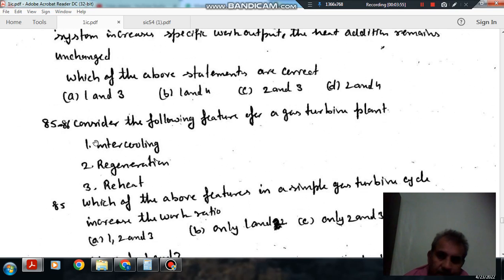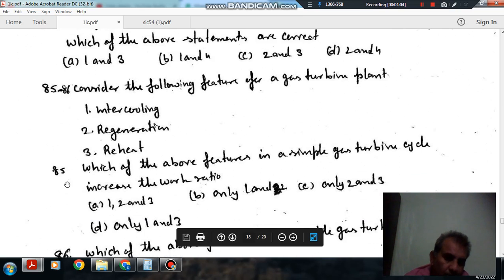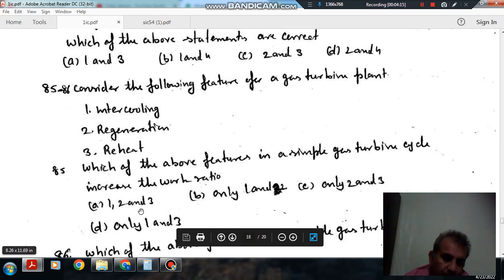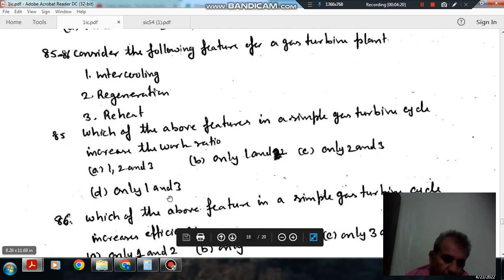Question number 85 and 86. Consider following features of a gas turbine plant. 1. Intercooling, 2. Regeneration, 3. Reheat. And answer these two questions. 85. Which of the above feature in a simple gas turbine cycle increases work ratio? Option A 1 2 and 3, option B 1 and 2, option C only 2 and 3, and option D only 1 and 3.